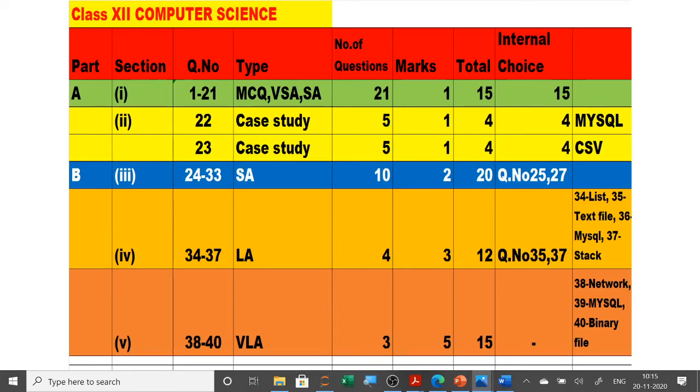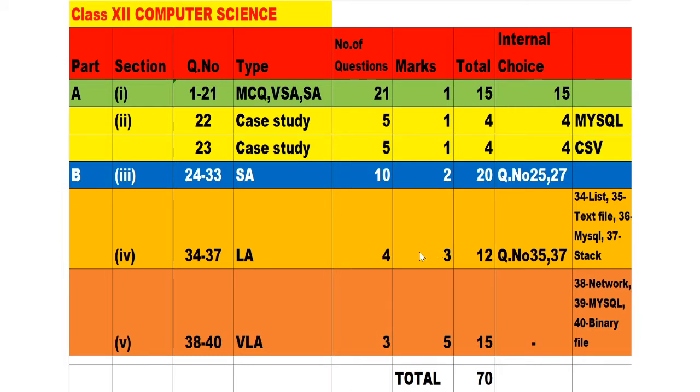Hello students. Now this is the last section, section 5 of part B, where 38, 39, 40, 3 questions of 5 marks each. So total section is of 15 marks. And in these 3 questions of 5 marks, you will get one networking question, one MySQL and one binary file question. So we will solve this question.